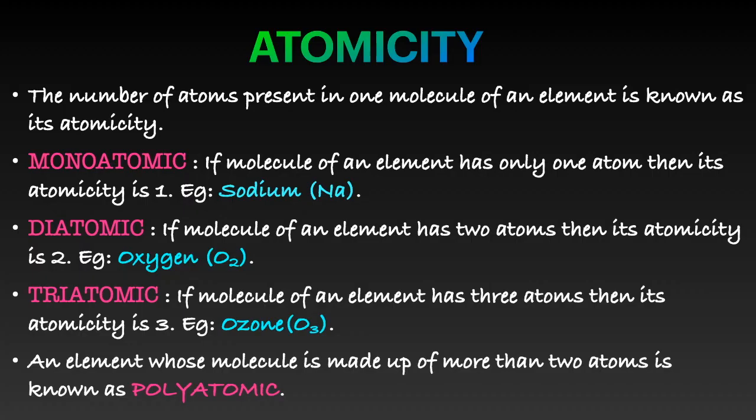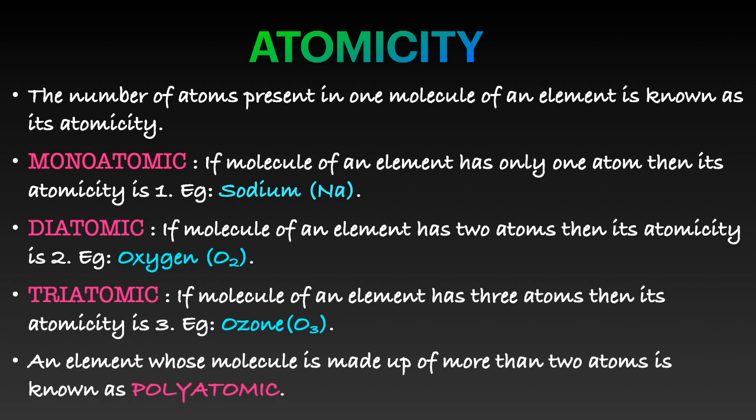Now, what is atomicity? Atomicity is the number of atoms present in one molecule of an element. Here, we must understand that everything is interconnected. Hence, we should know the relation between all these topics. Remember, elements are made up of molecules and molecules are made up of atoms. Just keep in mind four terms: monoatomic, diatomic, triatomic, and polyatomic.